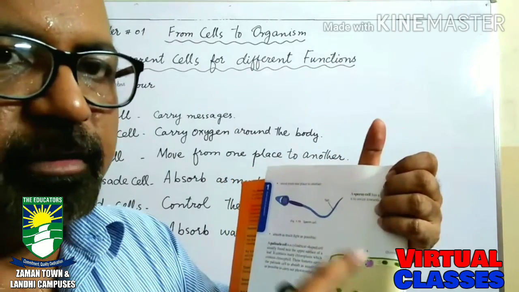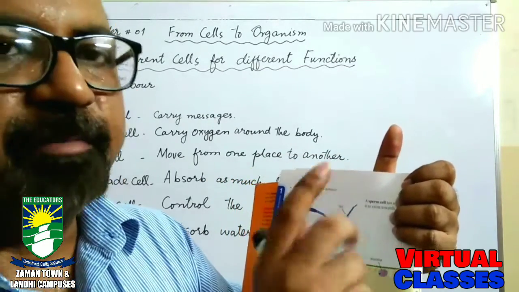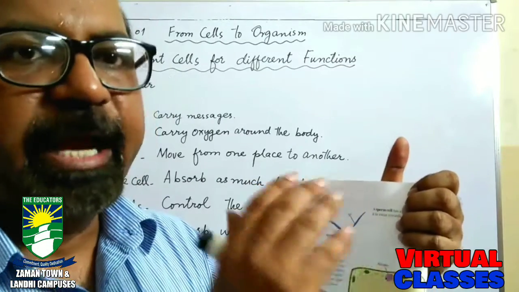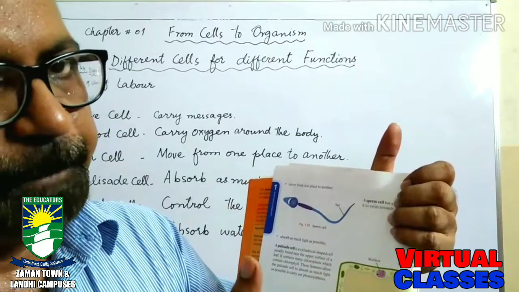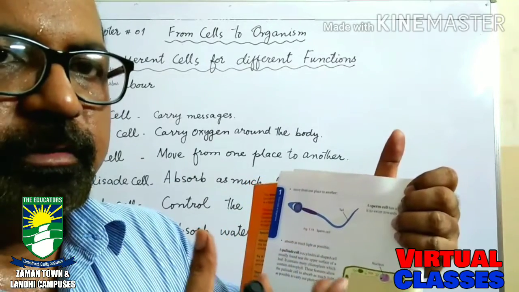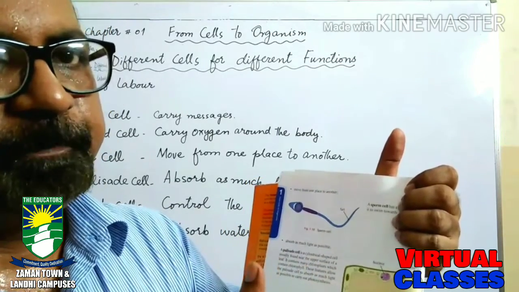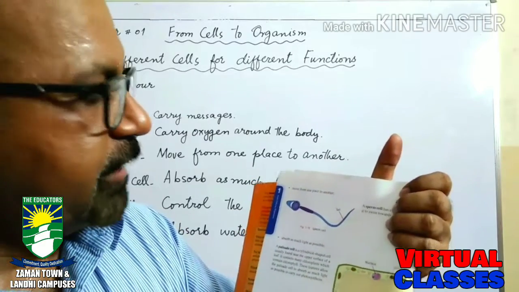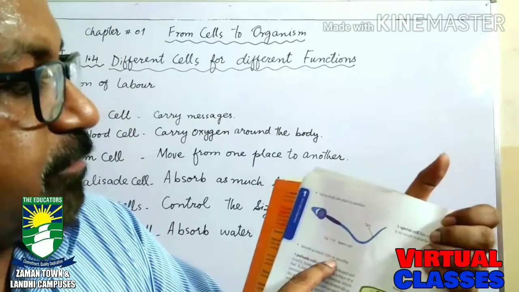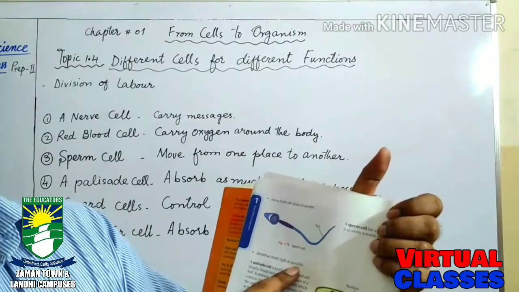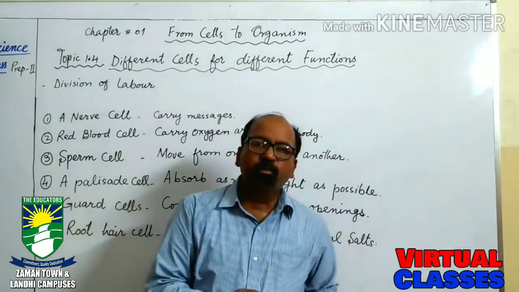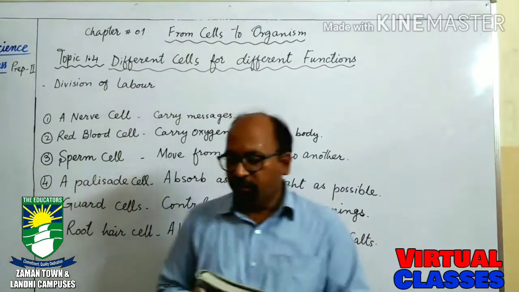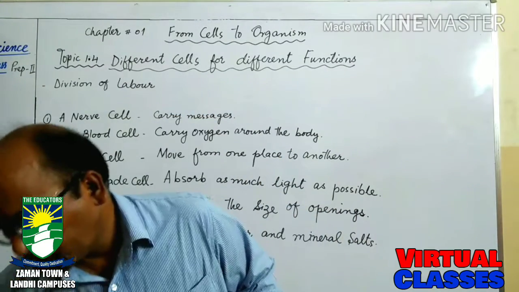What is the function of the chloroplast? Chloroplasts contain chlorophyll, and the function of the chlorophyll is to trap the sunlight and to produce food for the plant. The function of the palisade cell is to absorb as much light as possible, because the more light, the more food will be produced. So see,